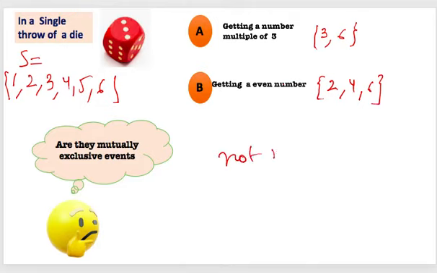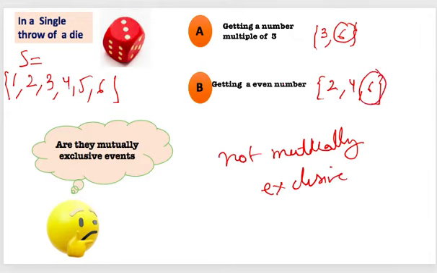Why? They are not mutually exclusive because they have a common point. It means these two events can occur together. If 6 is coming, it is counted here, and it is also counted here, because 6 means an even number and 6 means a number multiple of 3. So these two events are not mutually exclusive. The simple way to say it is they should not have even at least one single point in common. They should not have a common point between them. They are disjoint sets.